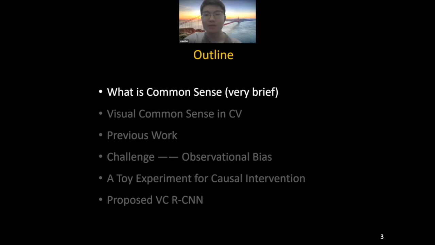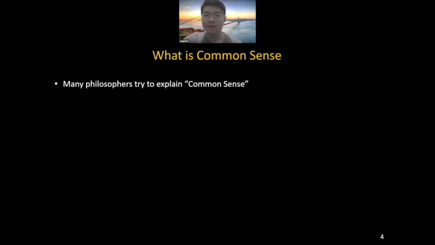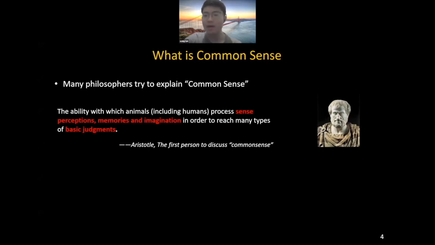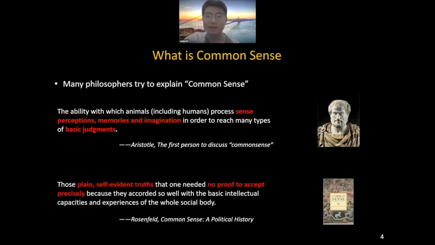Okay, let's begin. So what is common sense? In the history of mankind, there are many philosophers trying to explain what common sense is. The first mover is Aristotle. He defines common sense as the ability to reach basic judgments. Up to now, there are still many philosophers trying to explain this abstract phrase. We can see, compared to low-level vision tasks, high-level common sense reasoning is still elusive until now, even for us human philosophers, not to mention for machines.